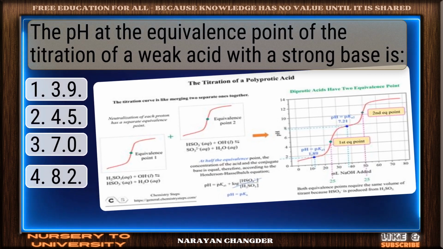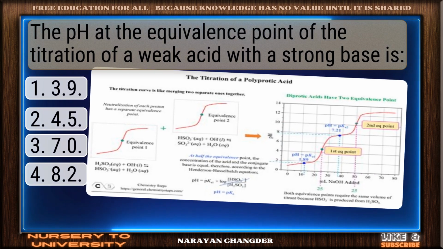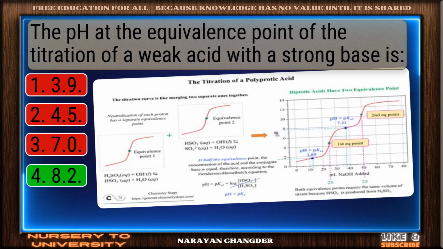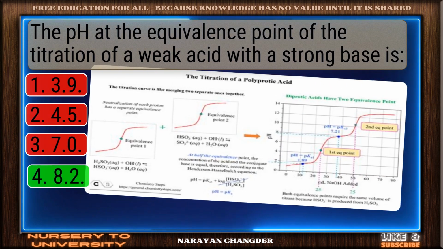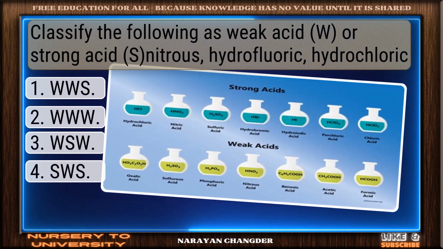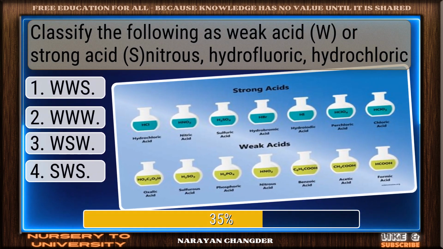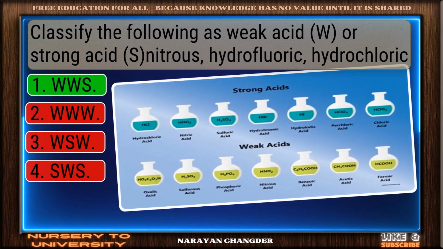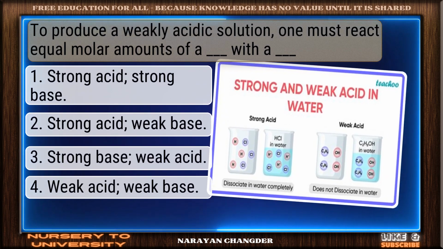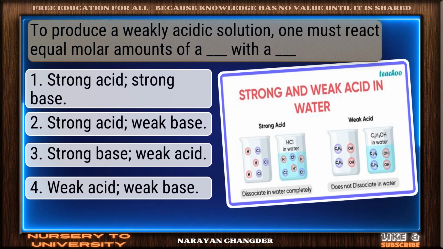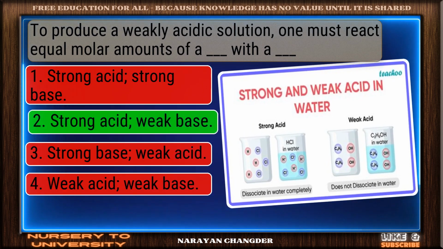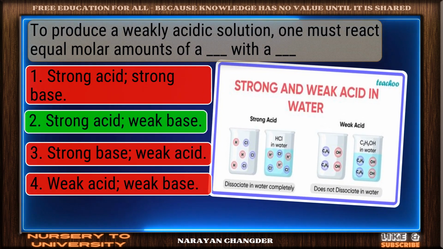The pH at the equivalence point of the titration of a weak acid with a strong base is... Nice work. You chose 8.2 and it is correct. Classify the following as weak acid or strong acid: nitrous, hydrofluoric, hydrochloric. Valid point. That is true. To produce a weakly acidic solution, one must react equal molar amounts of a dash with a dash. Right choice. Strong acid, weak base is the best answer.